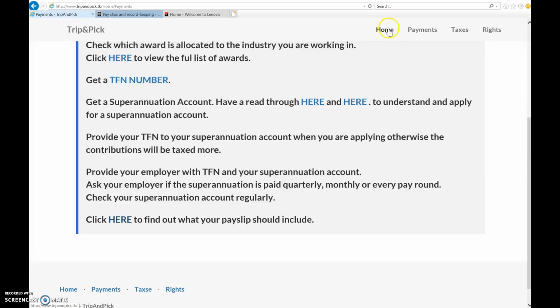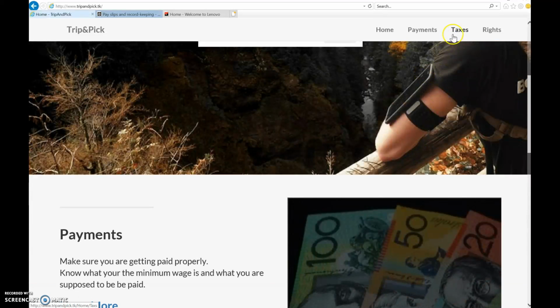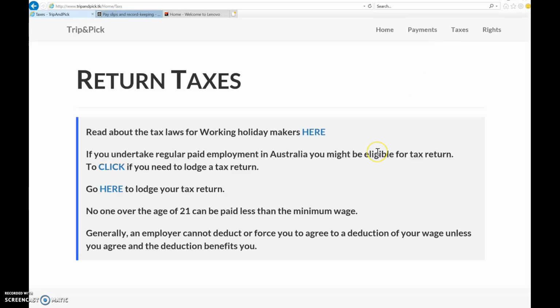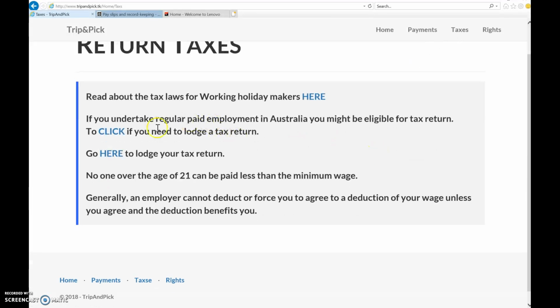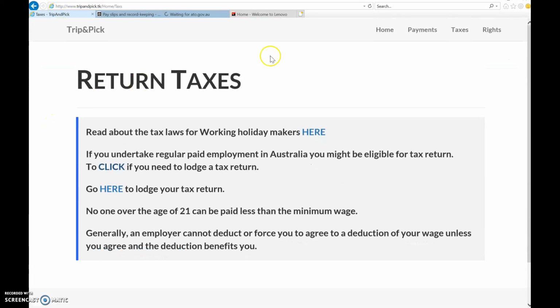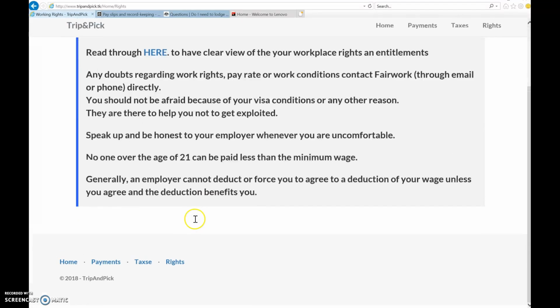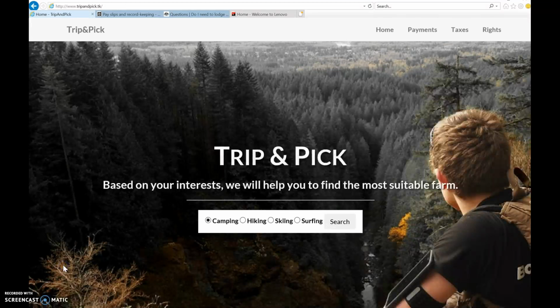Okay, let's check home again. Okay, so these are your different sections. Let's try taxes. Okay, if you want to take a quick look. Okay, that's good. Okay, this again takes you to another page. That's good. It's pretty good. Work rights. Yeah, it's understandable.